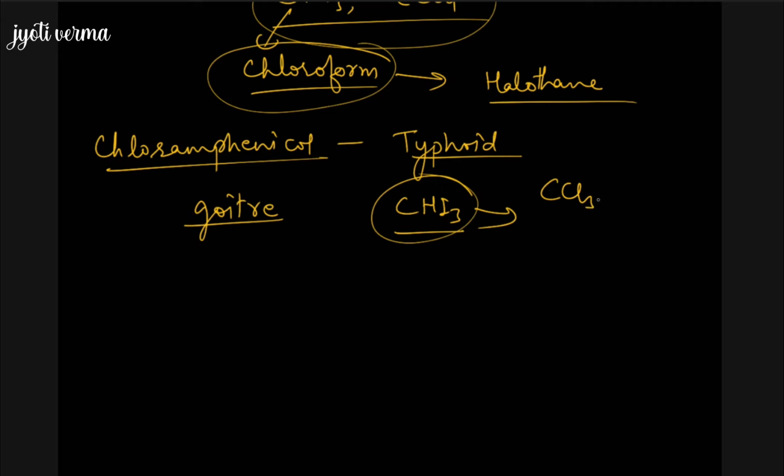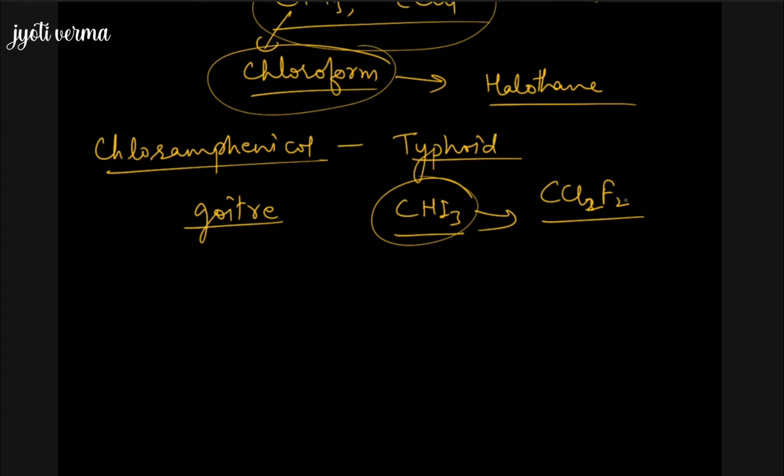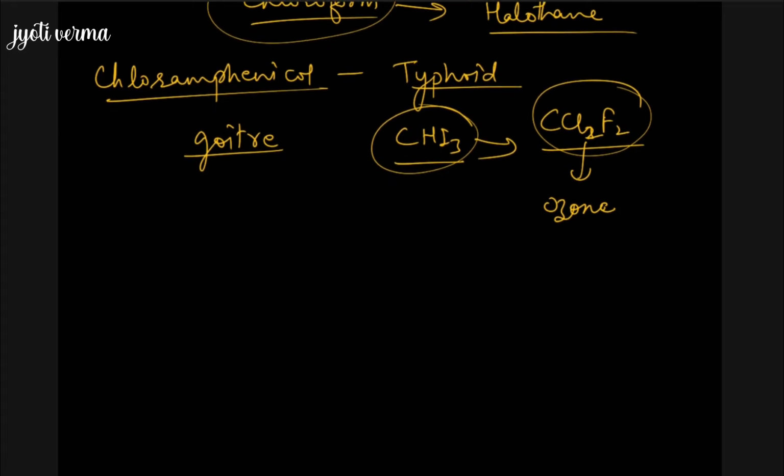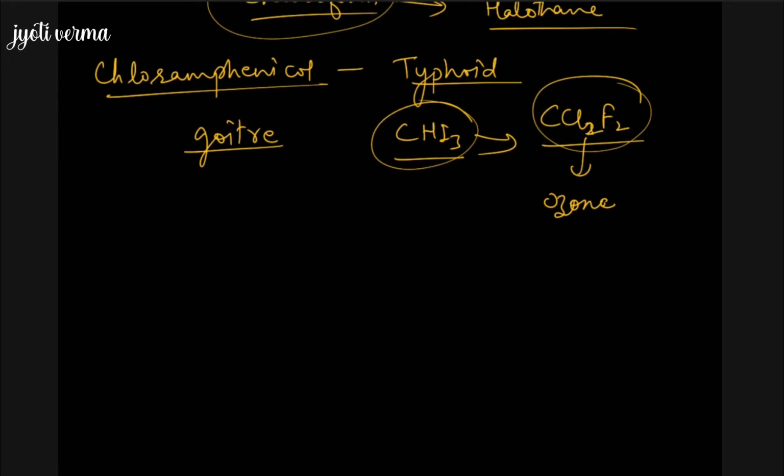We can have CCl2F2. What is CCl2F2? It is freon. Freon is generally used as a refrigerant. Nowadays its use is banned, because it is one of the reasons for ozone layer depletion. Otherwise it is a well-known refrigerant. So that is how the various uses are.